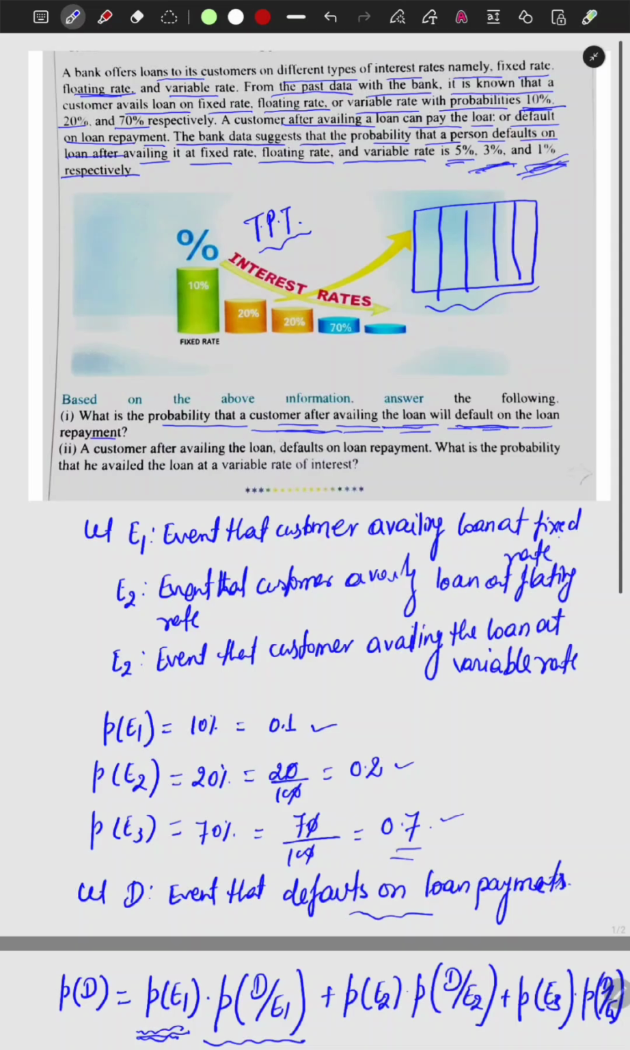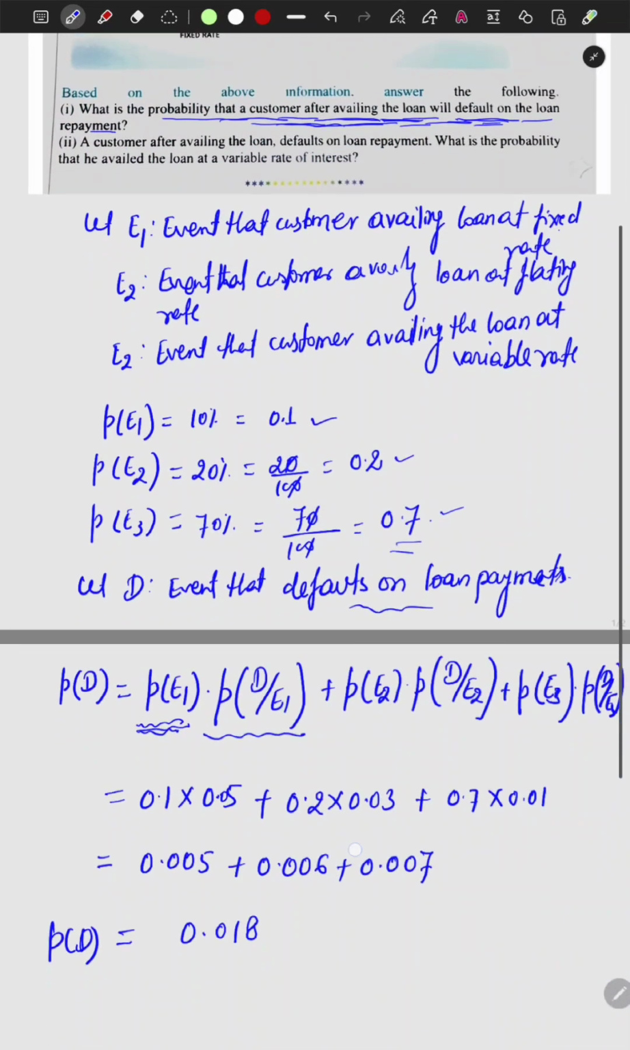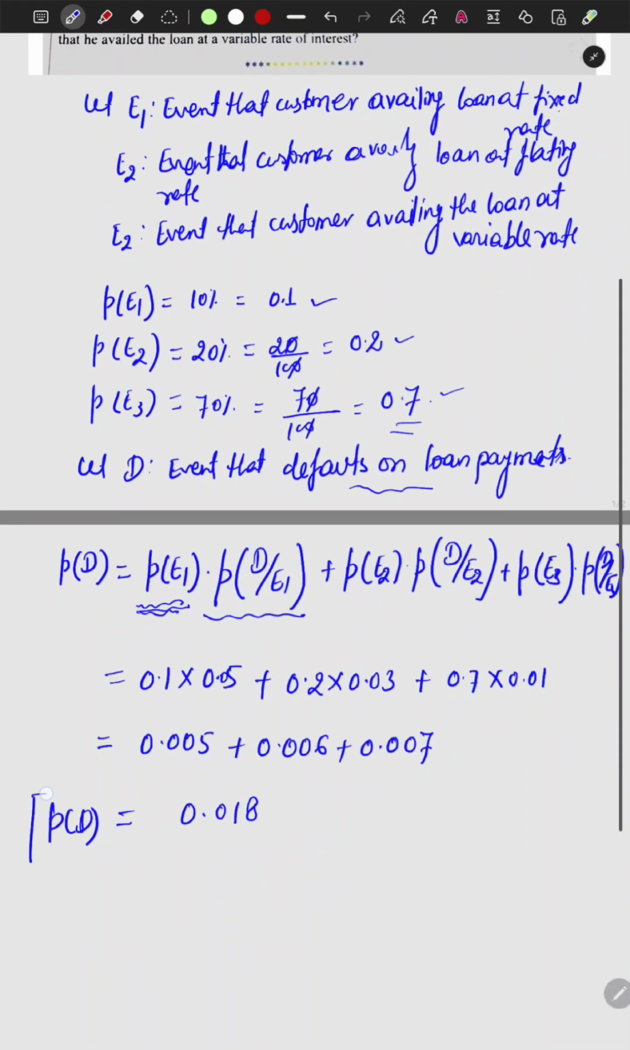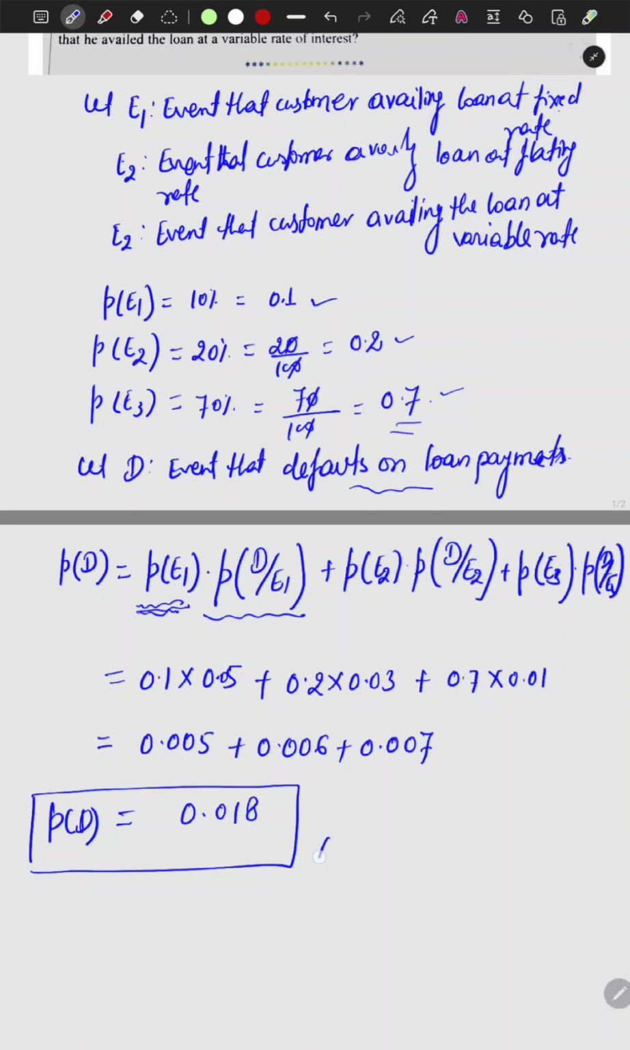So the probability that the customer, if not able to pay the loan on time, will default, that is, the probability that a customer after availing the loan will default, will be 0.018. It is the answer of the first part.